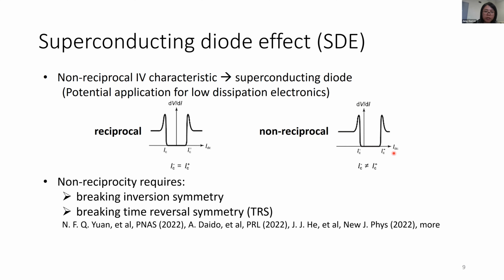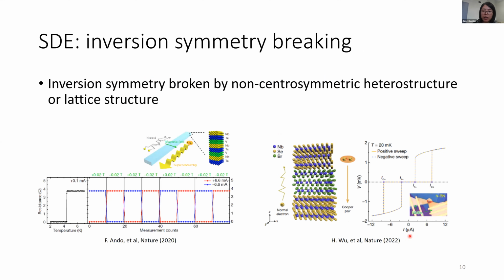And theoretically, this superconducting diode effect requires the breaking of both inversion symmetry and time reversal symmetry. Here are some recent theoretical studies of this system. And in recent experiments of the superconducting diode effect, the required broken inversion symmetry can be achieved, for example, here by using an ABC non-centrosymmetric stack, or by this non-centrosymmetric odd number of layers, because the inversion symmetry is broken in the lattice itself in this material.